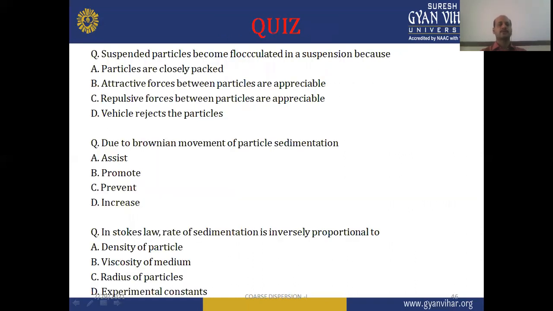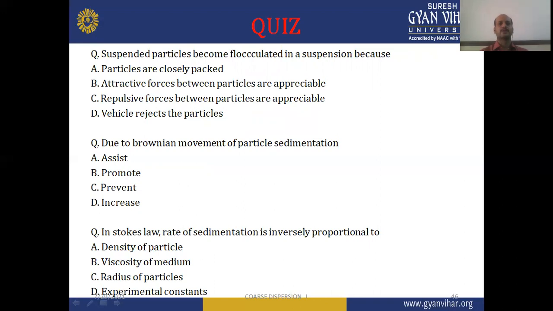Now in the quiz section, there are some questions based on today's lecture. Question number 1: the suspended particles become flocculated in a suspension because particles are closely packed, attractive forces between particles are appreciable, repulsive forces between particles are appreciable, or the vehicle rejects the particle.